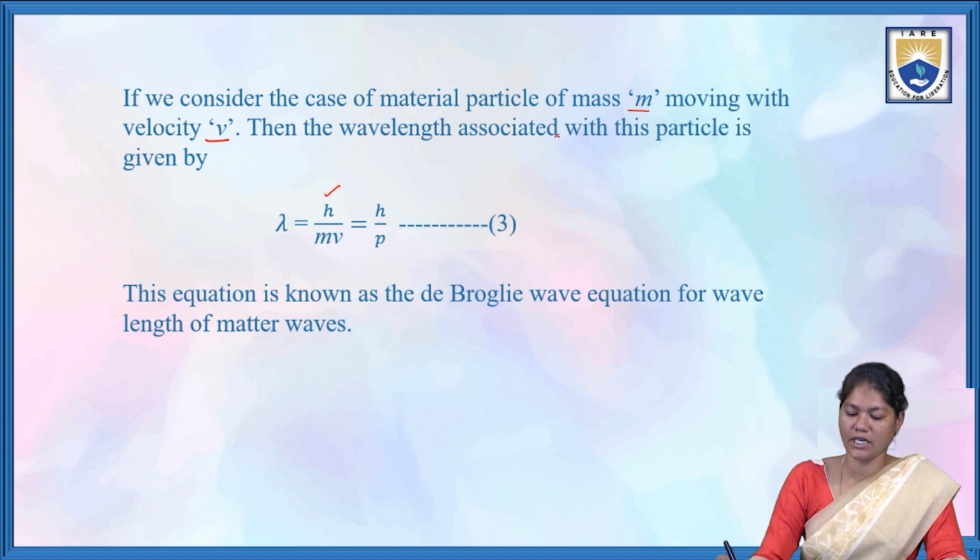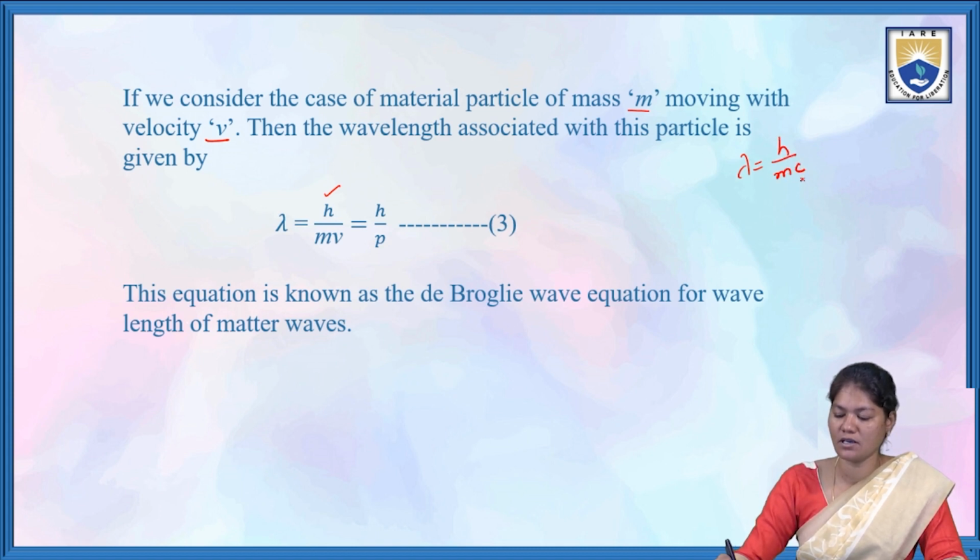So instead of c, we substitute the velocity of the particle v. In the first case lambda is equal to h by mc, where m is the mass of the photon and c is the velocity of the photon.